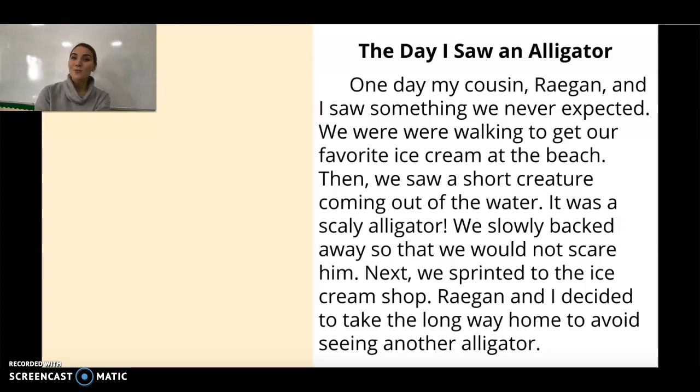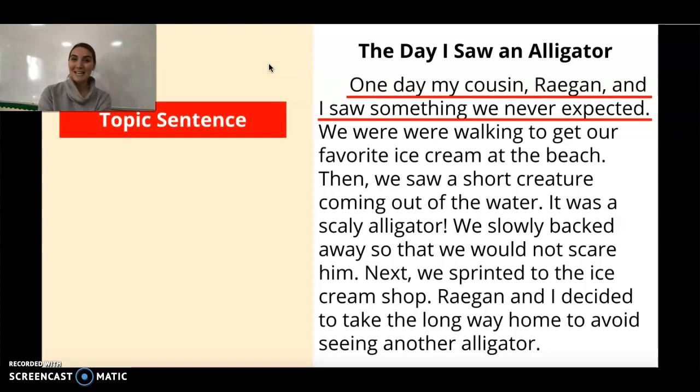As you are writing your story, I want you to think about 4 things that your personal narrative needs. It needs a title so that your reader knows what the story will be about. Your personal narrative will have a topic sentence. This sentence grabs your reader's attention and tells them what your story will be about.